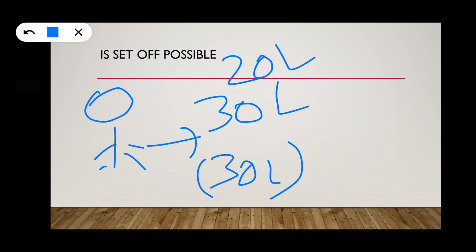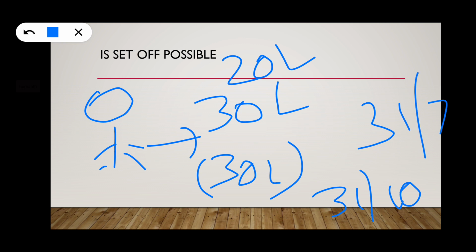This person has filed the return on 31 10 2022. His due date is 31 7. Since he has filed after the due date, it is known as a belated return, and this loss cannot be carried forward, as we have said. But can we set off both? Yes. For the present year, we can set off, but we cannot carry forward.